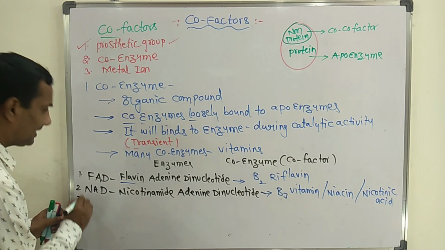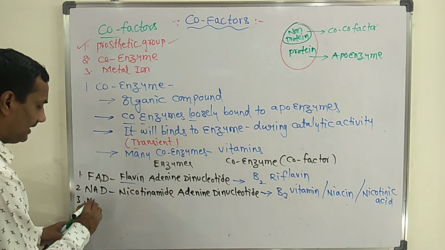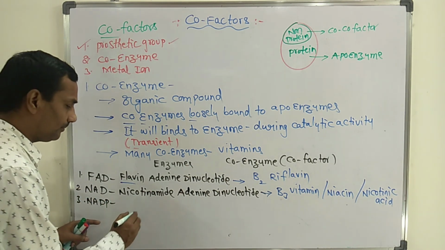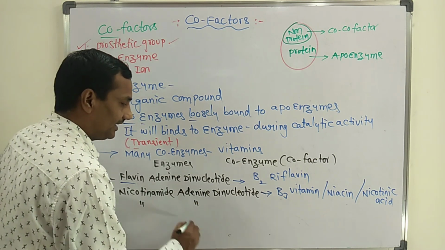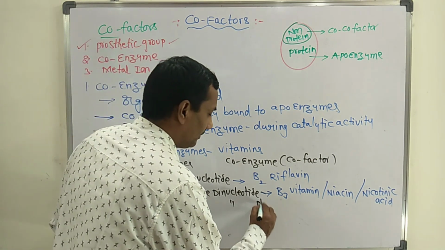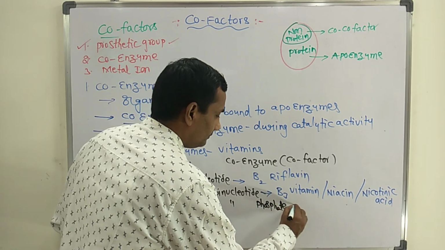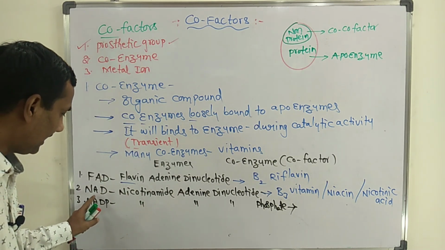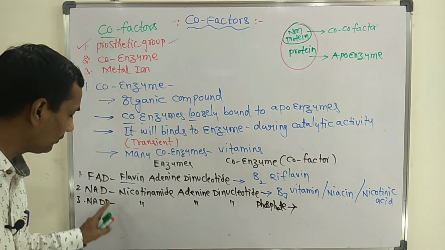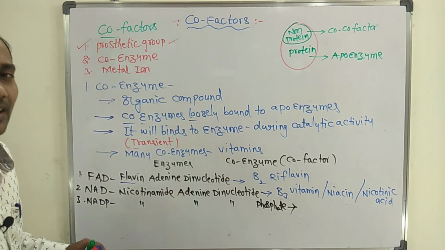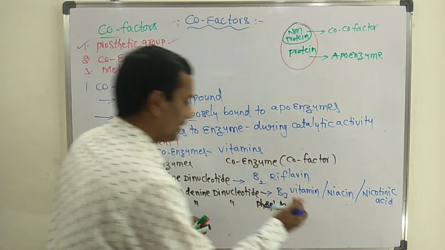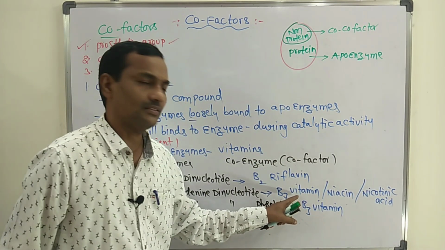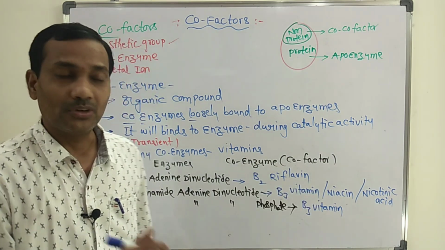One more example for this enzyme, NADP. NADP full form is the same, nicotinamide adenine dinucleotide, and here P is for phosphate. NADP, nicotinamide adenine dinucleotide phosphate, is also one enzyme. What vitamin will be there in that enzyme? That also consists of B3 vitamin, otherwise known as niacin or nicotinic acid.